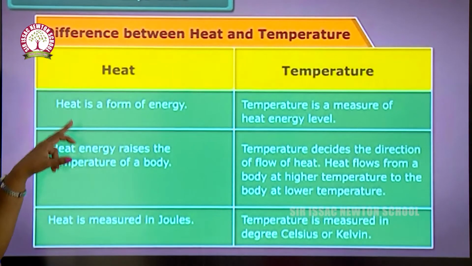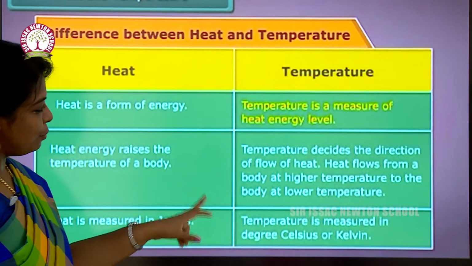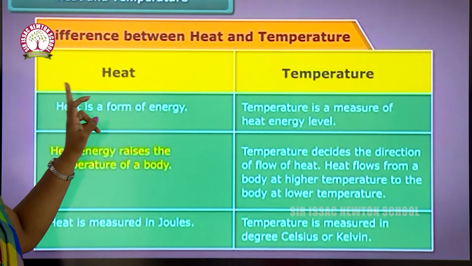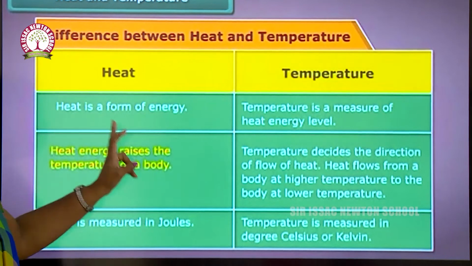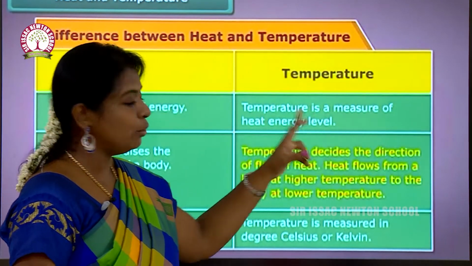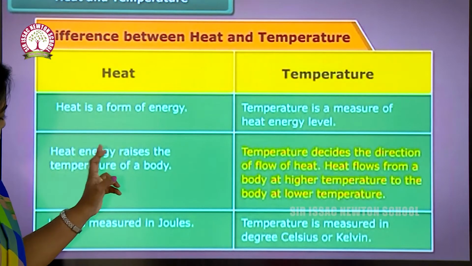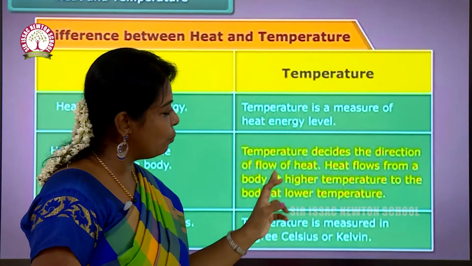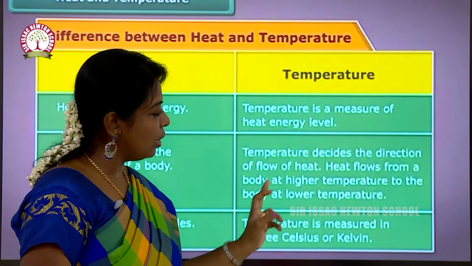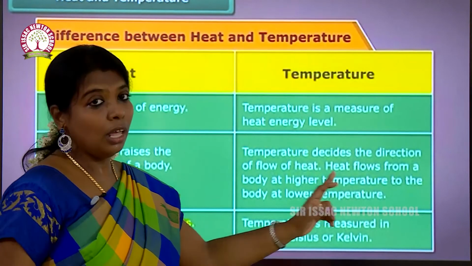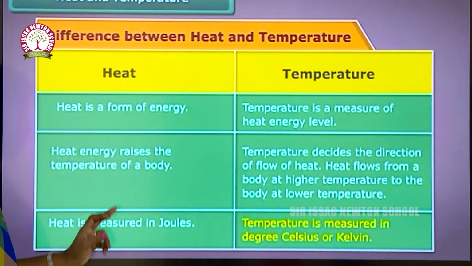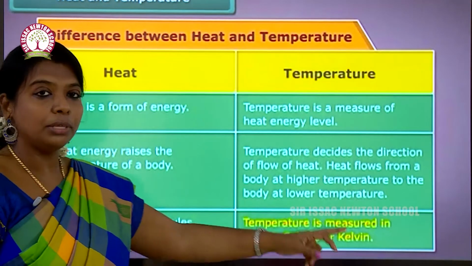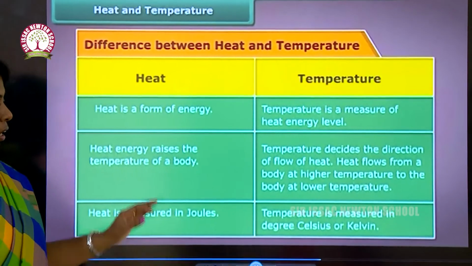Can you understand? There are 3 points and this is the difference between heat energy and temperature. Heat is a form of energy. Temperature is a measure of heat energy level. Heat energy raises the temperature of the body. Temperature decides the direction of flow of heat. Heat flows from a body at a higher temperature to a body at a lower temperature. Heat is measured in joules and temperature is measured in Celsius or Kelvin.